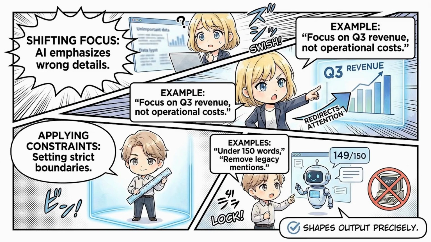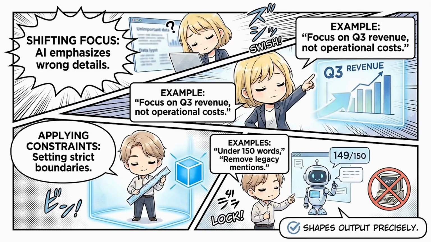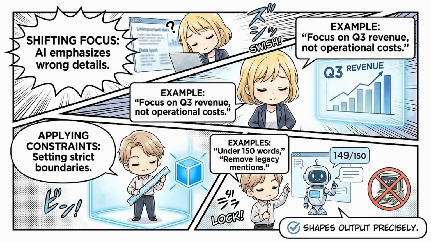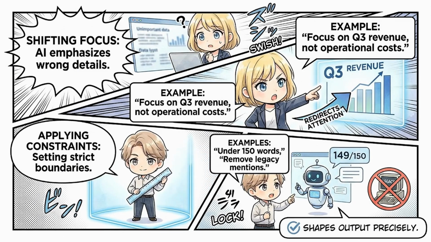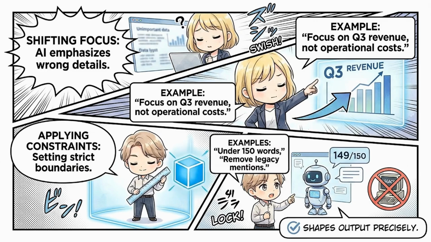Finally, applying constraints involves setting strict boundaries or limitations. This could include instructing the AI to shorten this email to be strictly under 150 words, or to remove any mention of the legacy software system. These constraints help shape the output to meet precise requirements, ensuring conciseness and relevance.